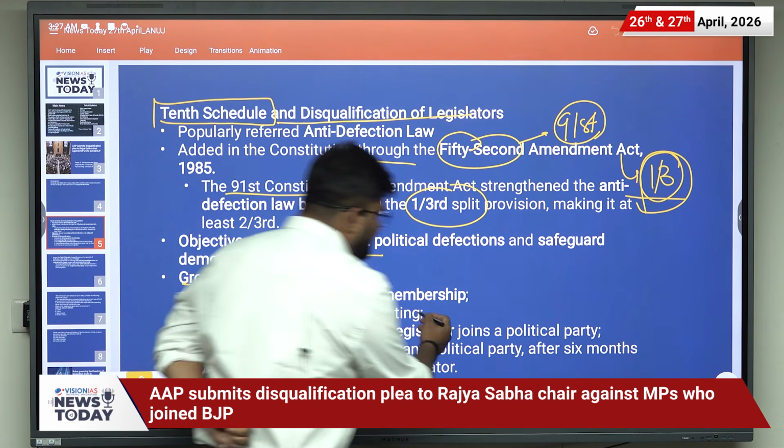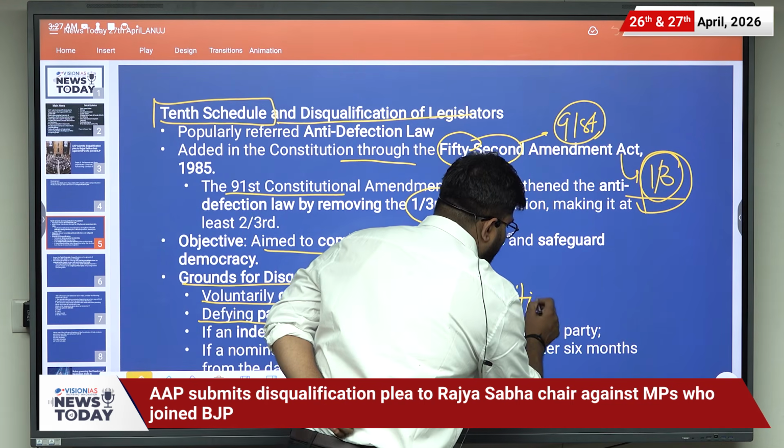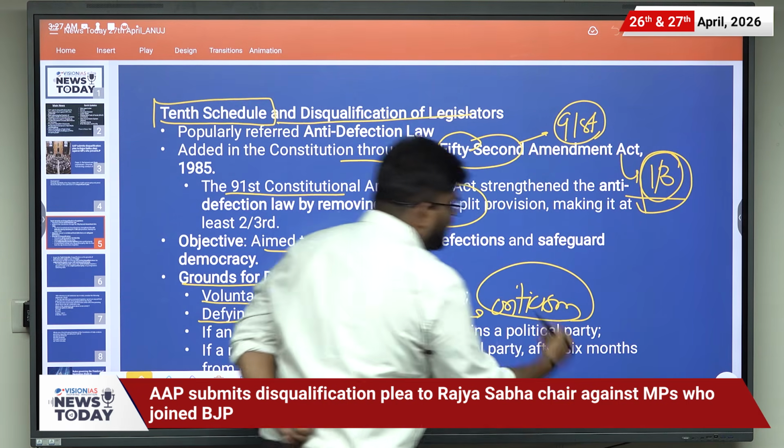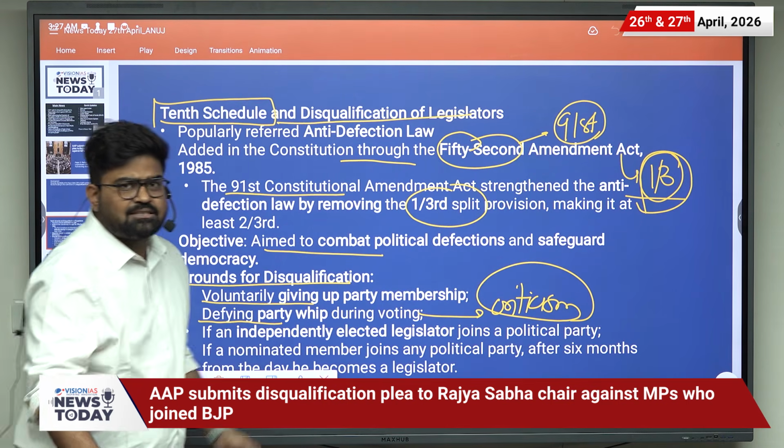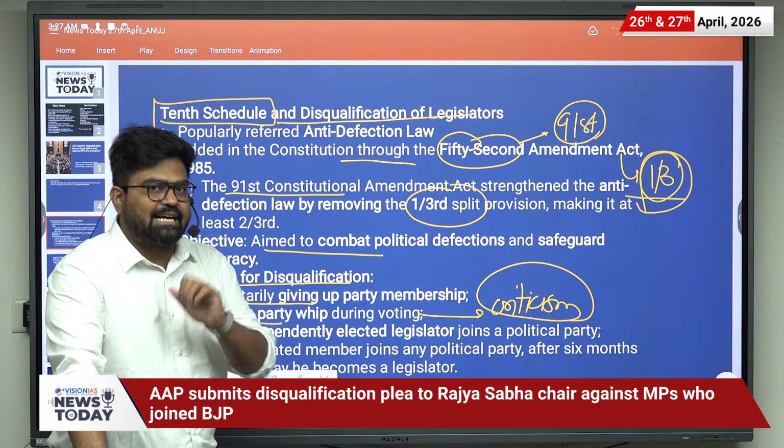And here there is criticism as well, as it makes the MPs and MLAs more aligned with the parties.